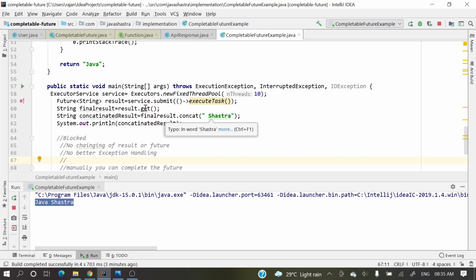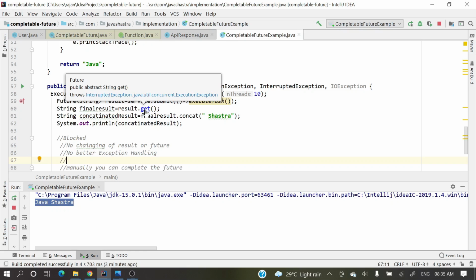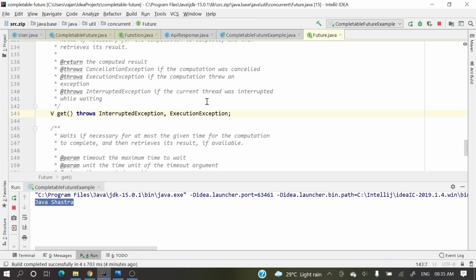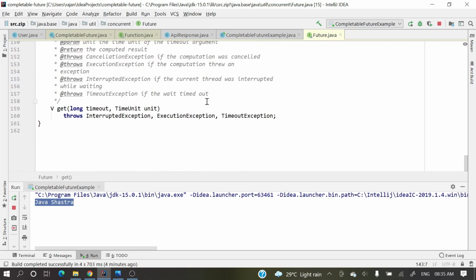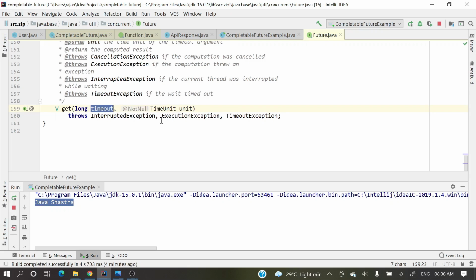There is one overloaded method. What is this overloaded method? You can provide some time, I mean, within this timeout, if you are not getting any result, then throw some timeout exception.